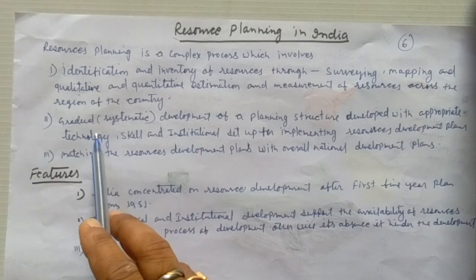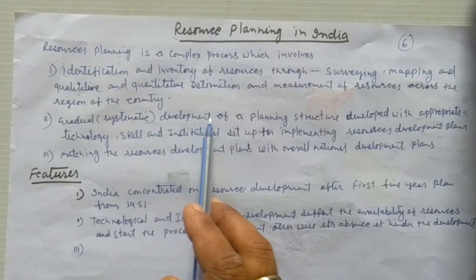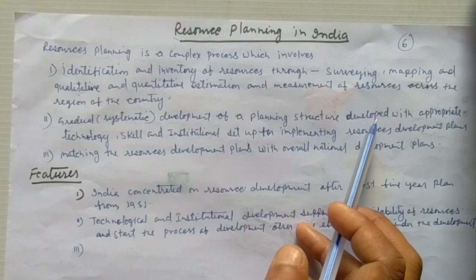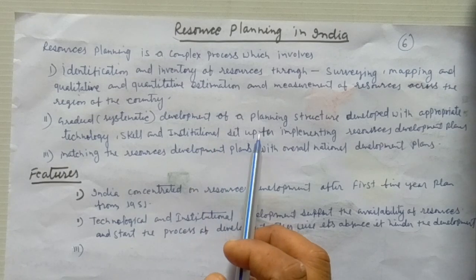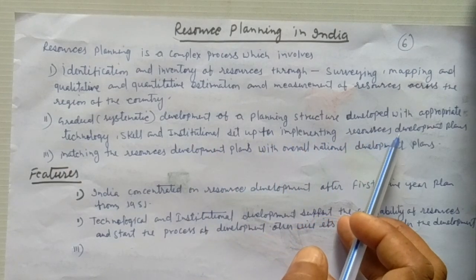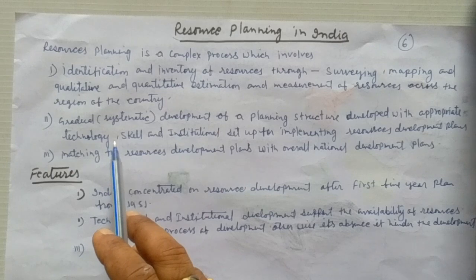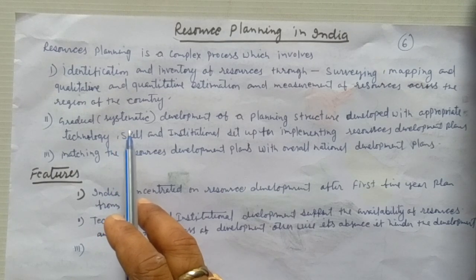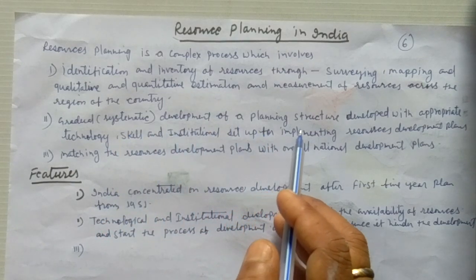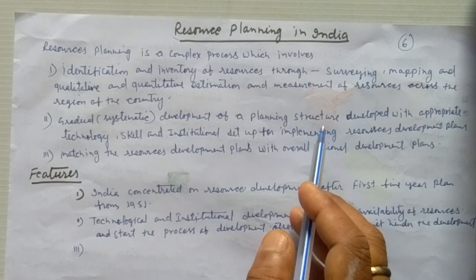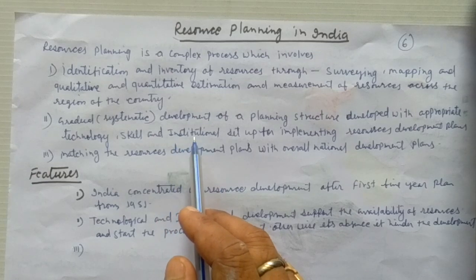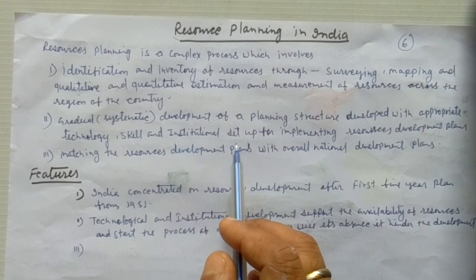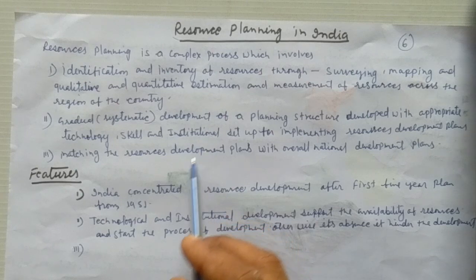The second thing is the gradual systematic development of a planning structure, developed with appropriate technology, skill, and institutional setup for implementing resource development plans. It means that even if there are resources, if the proper technology, institutional structure, human resource, and institutional setup are not available, then the region will face many kinds of challenges, such as Bihar.